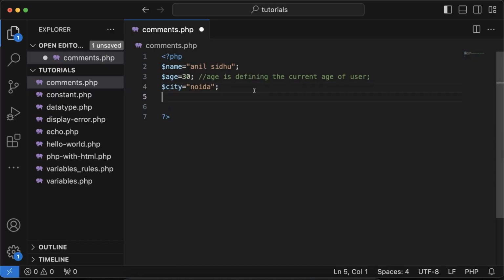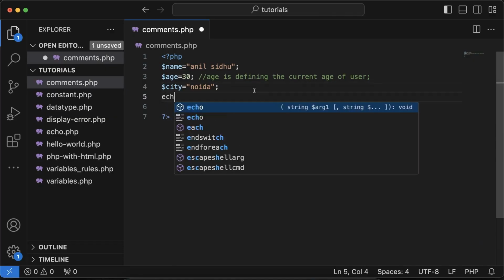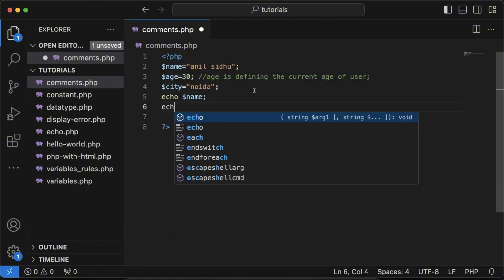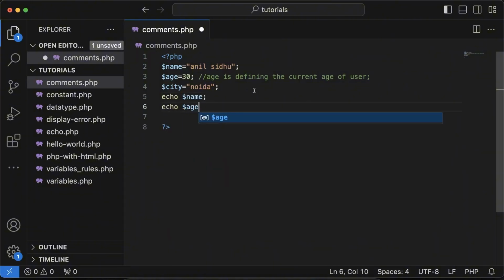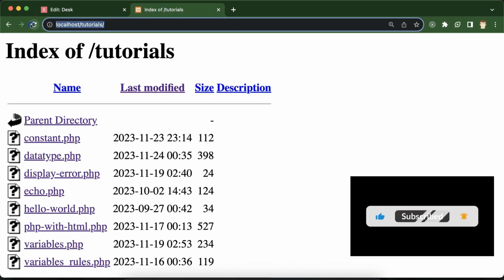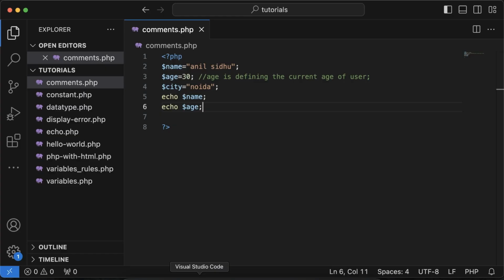Let's say you echo the variable name, then you echo the variable age. So let's check that. That's saving. Right here you see that there's no space in there, but let's ignore that for now because we're just testing it. Now back to the code.